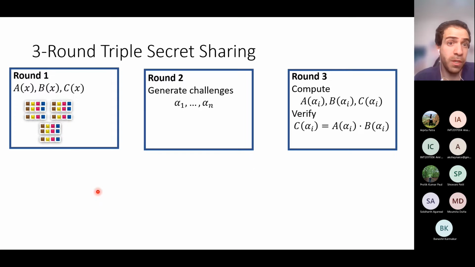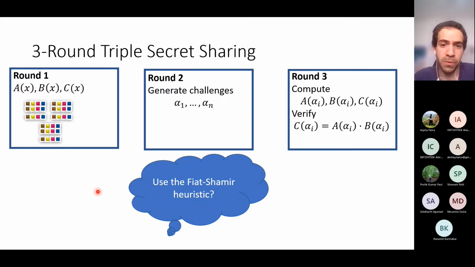Okay, so this is our 3-round protocol for triple secret sharing, but like I said, what we actually want to get is a 2-round protocol. Some of you probably ask now, why not use the Fiat-Shamir heuristic? And the reason is that I don't want to use the strong assumptions. I want a 2-round protocol for minicrypt type assumptions. And I will show you that because we have an honest majority, we actually have a substitute to the Fiat-Shamir heuristic.